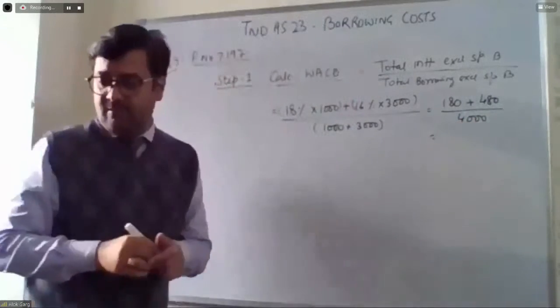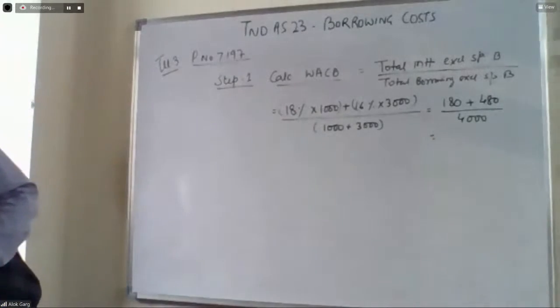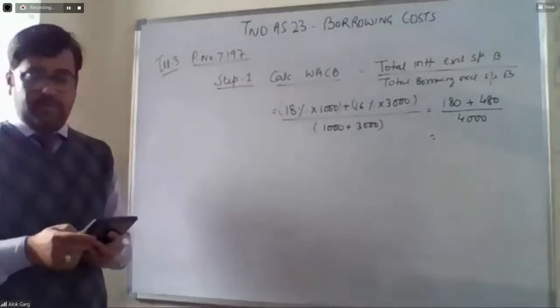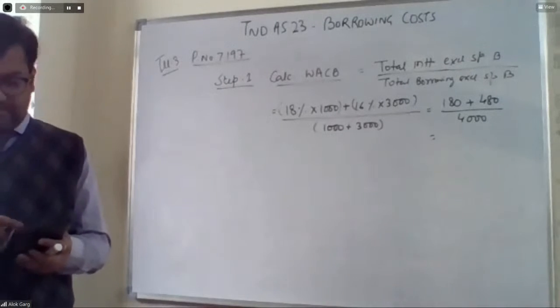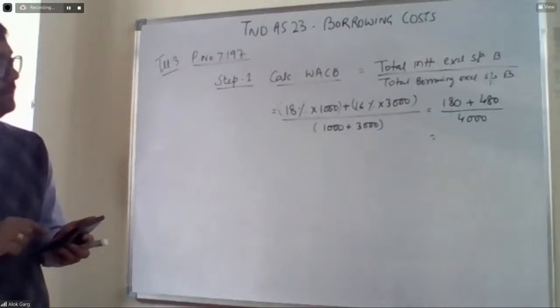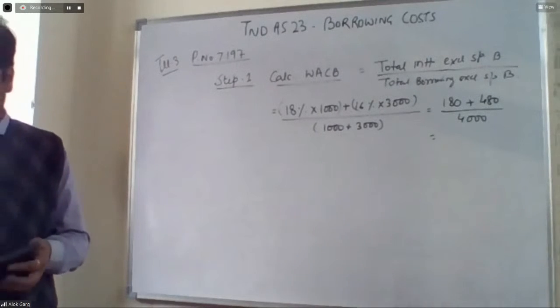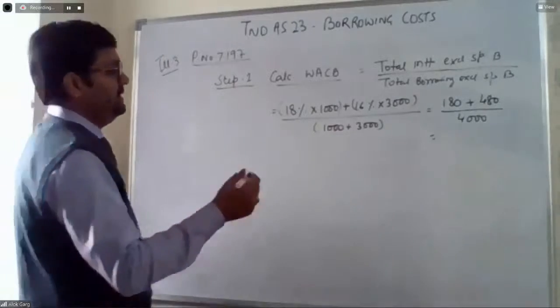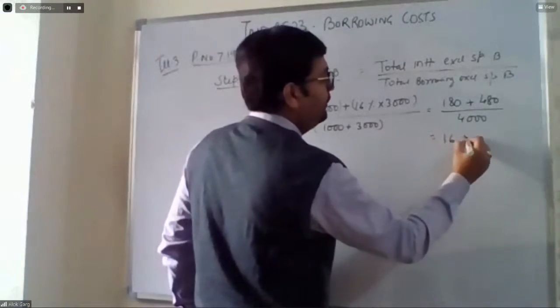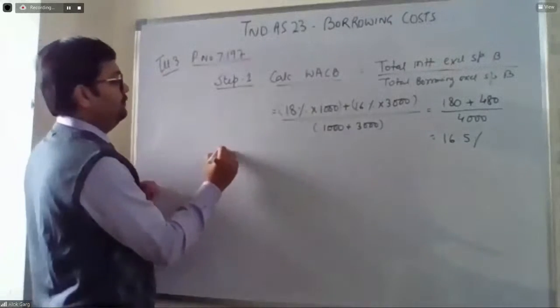So what is the rate here? 180 plus 480 is equal to 660, divided by 4,000, is equal to 16.5%. So this is 16.5%. Okay. So now what is step 2?